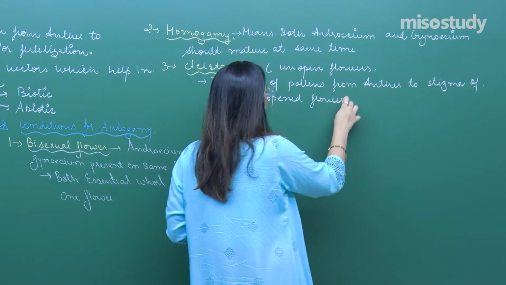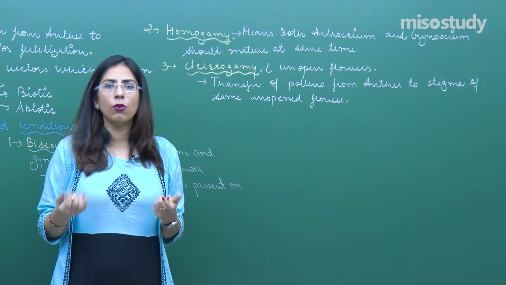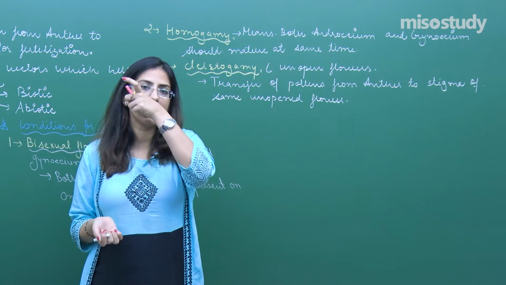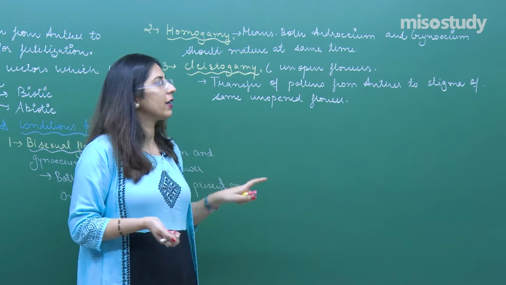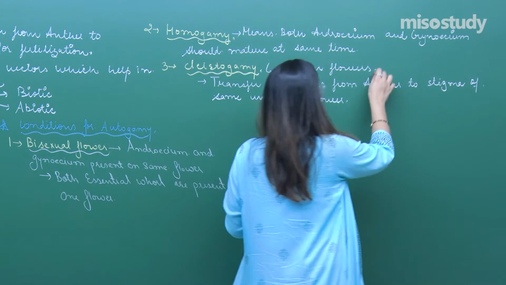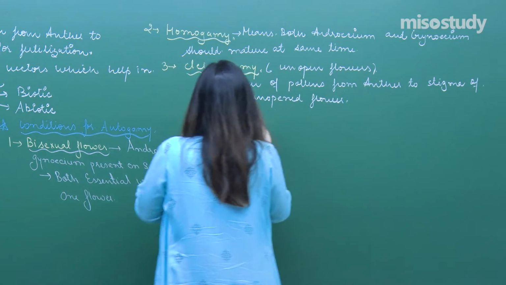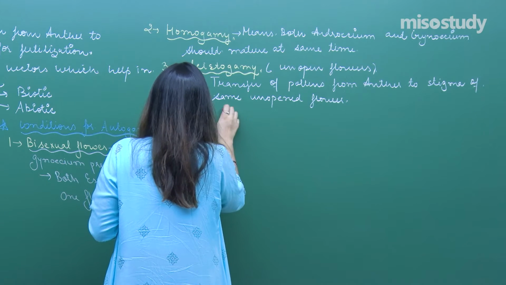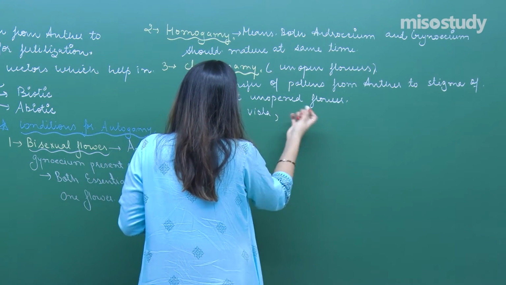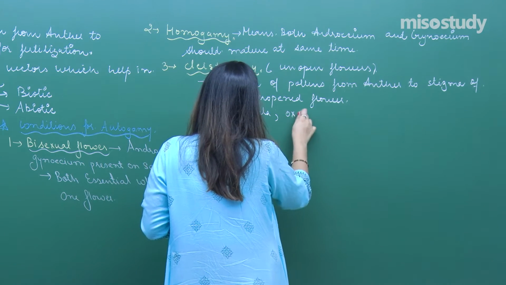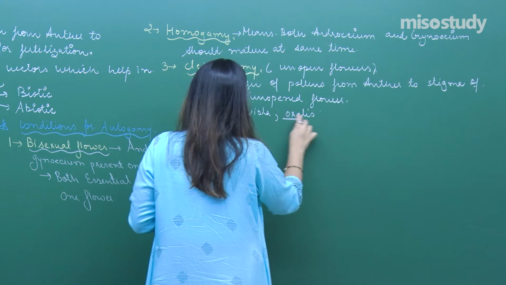Now listen to this very carefully. When a flower is not opened, the chances of self-fertilization or self-pollination become maximum. So this is cleistogamous, right? For this we have n number of examples, like you can take an example of viola, you can take an example of oxalis, etc.